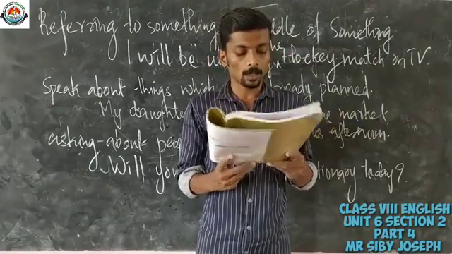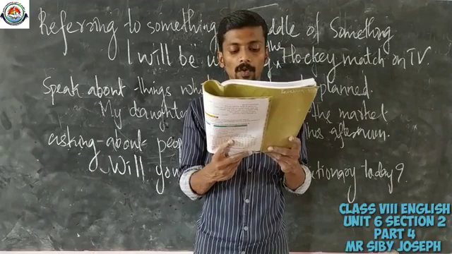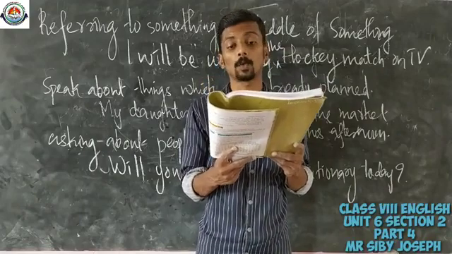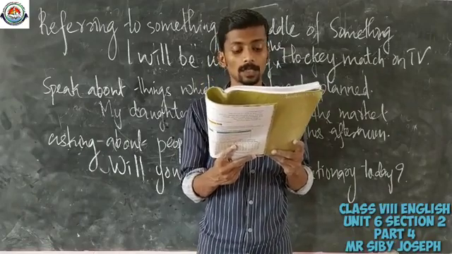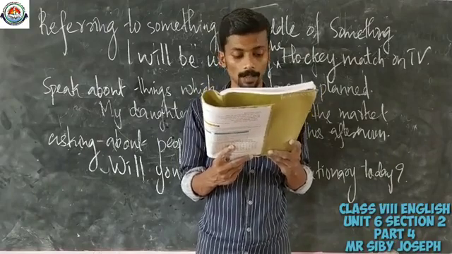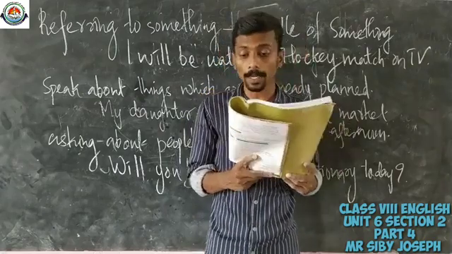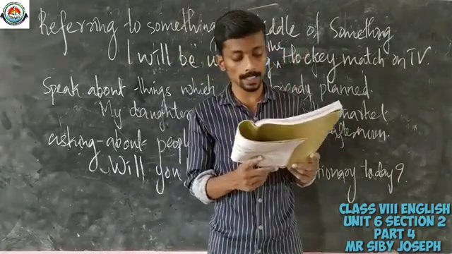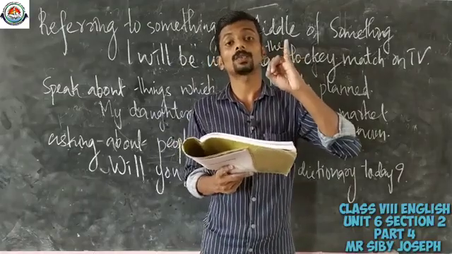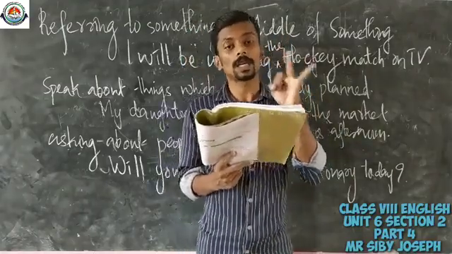Then look at the next set of exercise. Here is a passage about what life will be like 50 years from now. Fill in the blanks using the future simple or the future continuous forms of the verbs given in the brackets. The first two have been done for you. So, in order to fill this paragraph, you can make use of both future simple and future continuous.